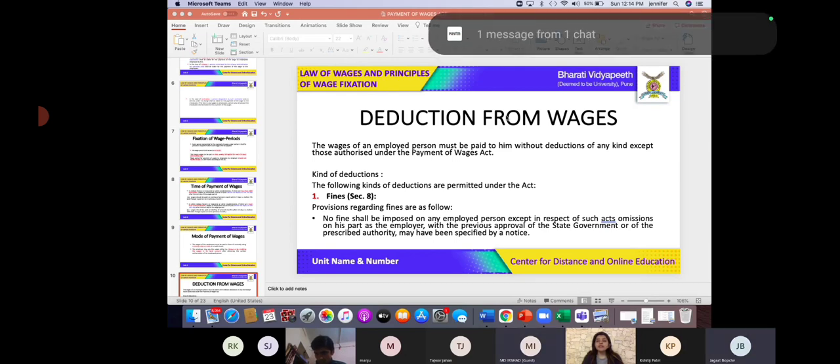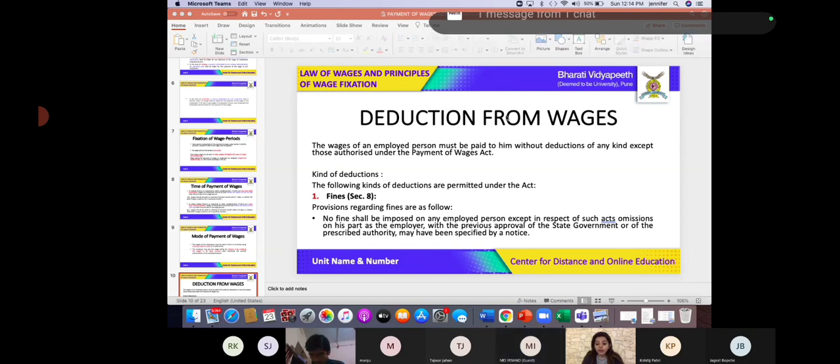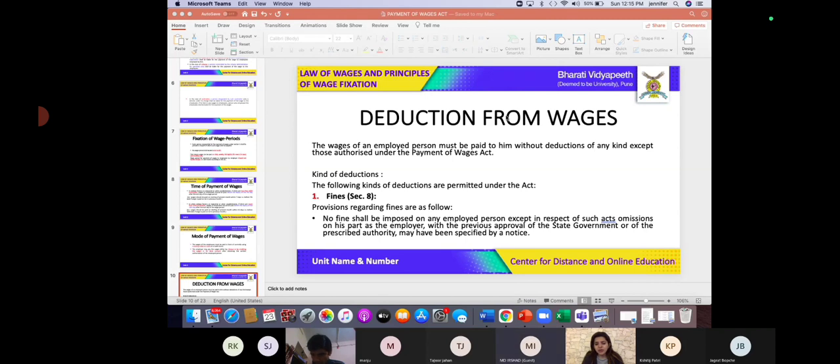Again, I will repeat. If in an establishment or in an industry, if an employer is stopping the increment of any employee, will that be considered as deduction?